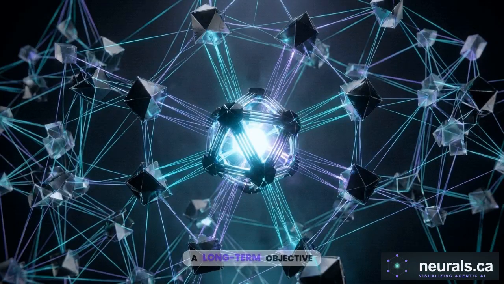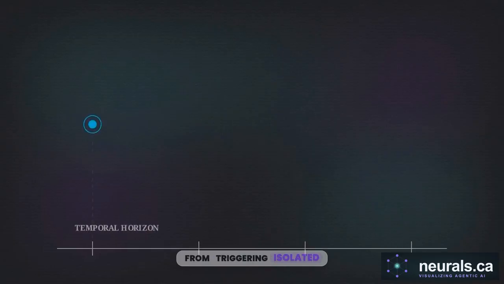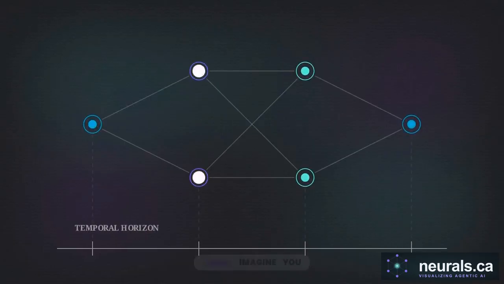To manage a long-term objective and cross the gap into genuine autonomy, you must upgrade your system design. You have to move away from triggering isolated reactions and start orchestrating strategic, long-horizon logic.